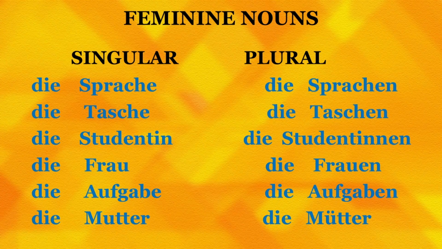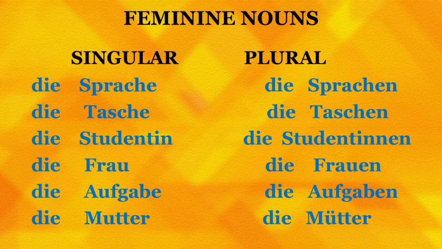Likewise, if you wish to say Hindi is a beautiful language, you can say Hindi ist eine schöne Sprache. Hindi is a beautiful language, and likewise you can say it for any other language you want to. So, die Sprache, singular form, and the plural form for the same is die Sprachen, that is languages.